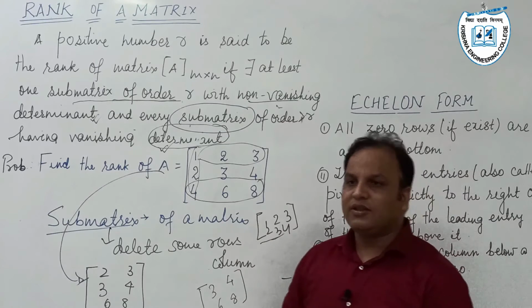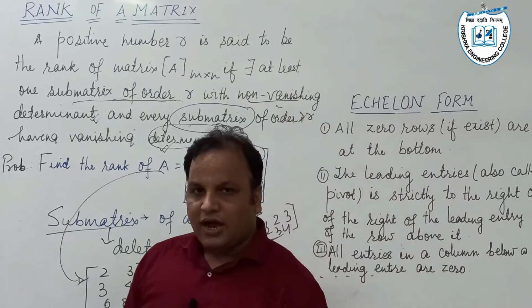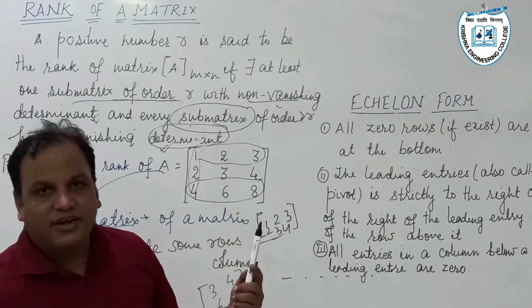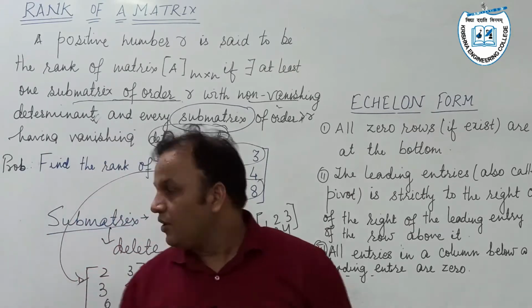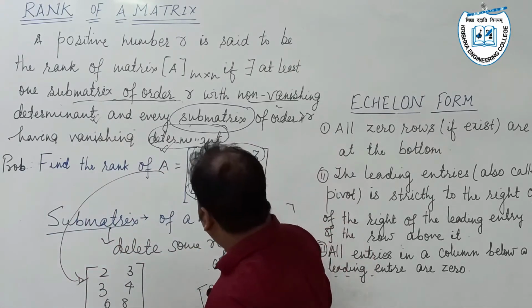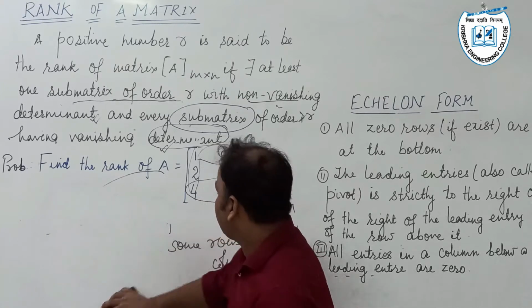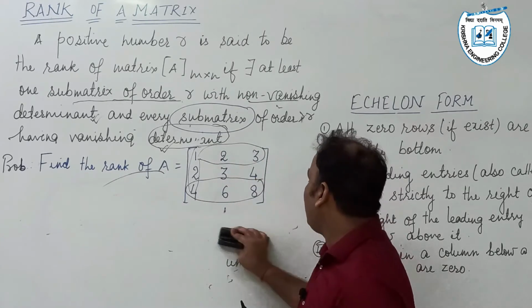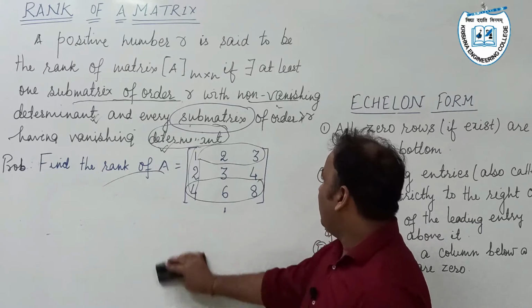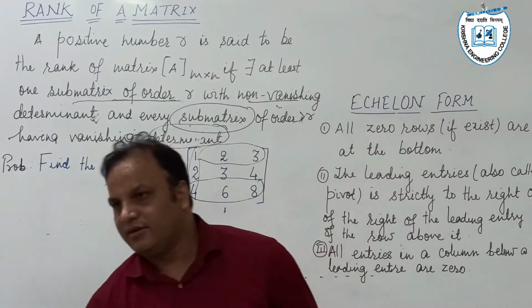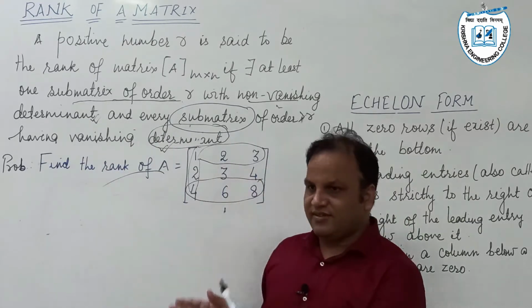Next we proceed to the definition of the rank. I am trying to make you understand what its definition suggests. By taking an example, I am trying to explain this definition. Suppose we have to find out the rank of this matrix 1 2 3, 2 3 4, 4 6 8. What its definition suggests?